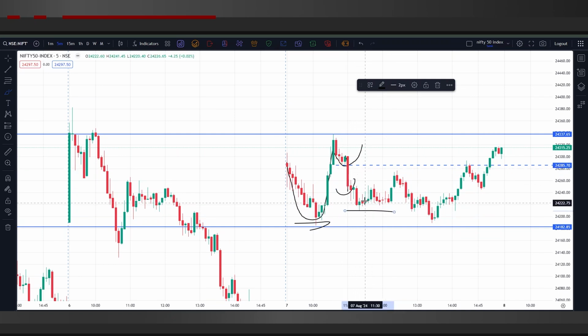So this would have been a clear indication that the market will not go towards the support today. We would have exited the trade somewhere around 1:1 or at break even.